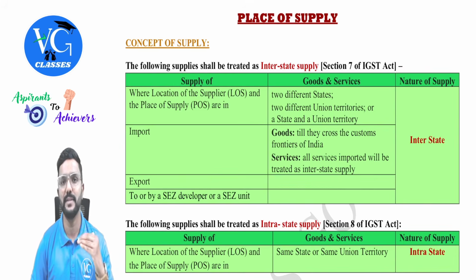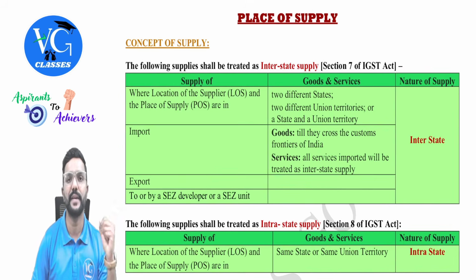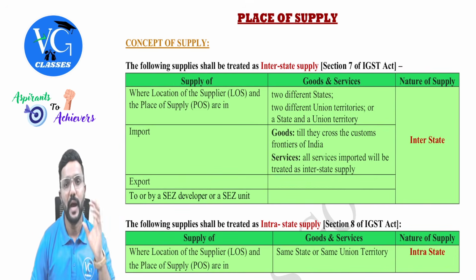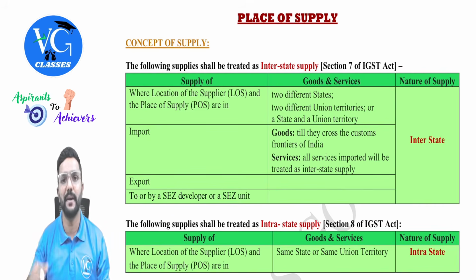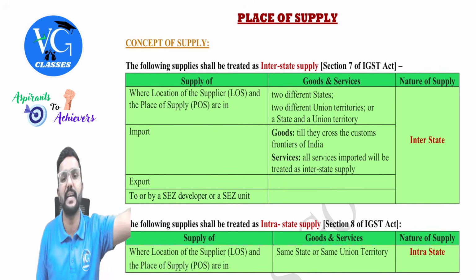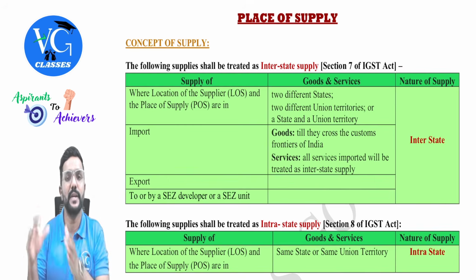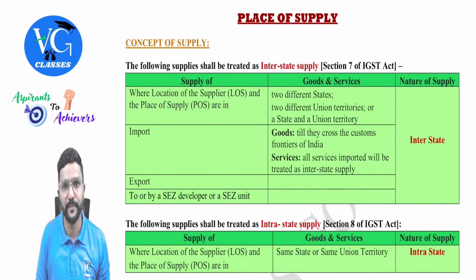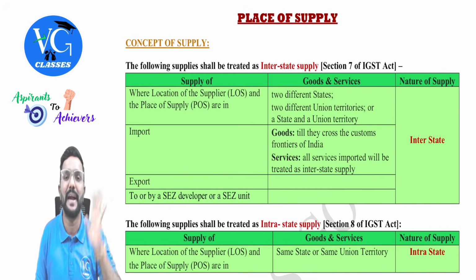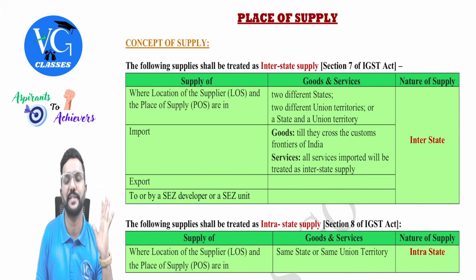So if I am a business having any branch or unit in SEZ, then I need to take separate registration for it. Or else, if I am a SEZ developer, assume I am a real estate developer, the government has declared a particular area as SEZ and they want me to develop that area so that companies come and operate there, I am called an SEZ developer. And for me also, under GST, registration is mandatory. I need to take separate registration.